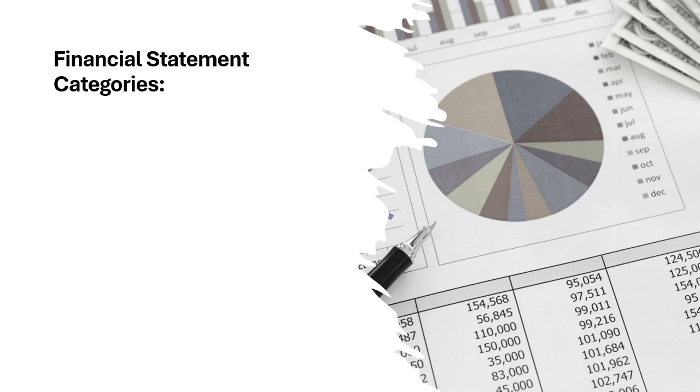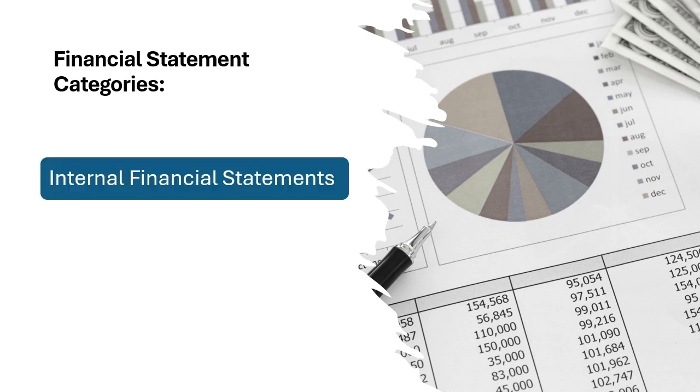Financial statement categories. In facility management, financial statements help track performance, allocate resources, and make informed decisions. These statements are categorized into three main types. So the first one is internal financial statements. These are created for internal use within the organization, often by the finance or accounting team. They provide detailed insights into day-to-day financial activities, helping facility managers make decisions quickly and manage the facility's operation efficiently. For example, a monthly income statement showing the operation cost of facility management tasks like maintenance, utilities.